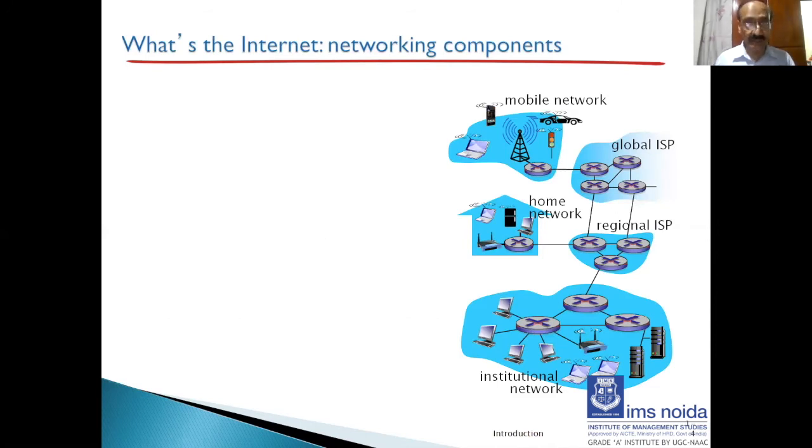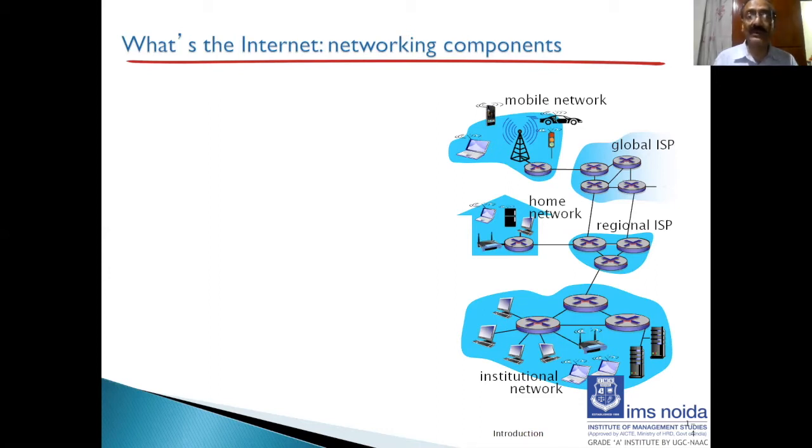So let's look at what are the networking components and what are the terminologies that you all need to be familiar with. Okay. So the internet is a computer network that interconnects billions of computing devices. Not long ago, these computing devices were only limited to desktop PCs, Linux workstations, and the so-called servers that used to store and transmit information, such as web pages and emails, etc. But today, things are much different. We have all kinds of things connected on the internet: laptops, smartphones, tablets, TVs, gaming console, home security system, home appliances, everything is connected on the internet.